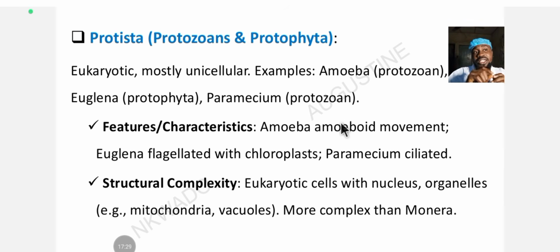The other will be in the what? The semi-solid state, which is the gel. So the solid state is the sol. The semi-solid state is the what? The gel. All right. That's how they are going to be exchanging, and the amoeboid movement is achieved.